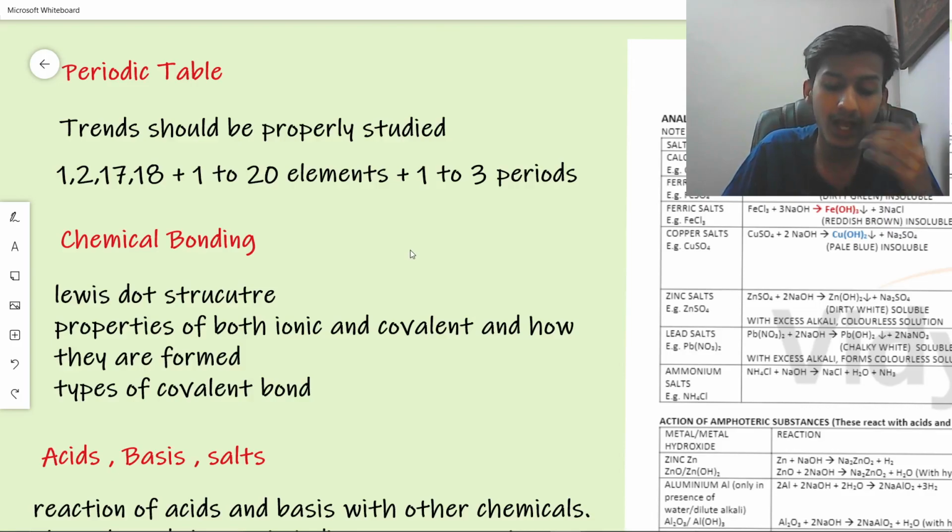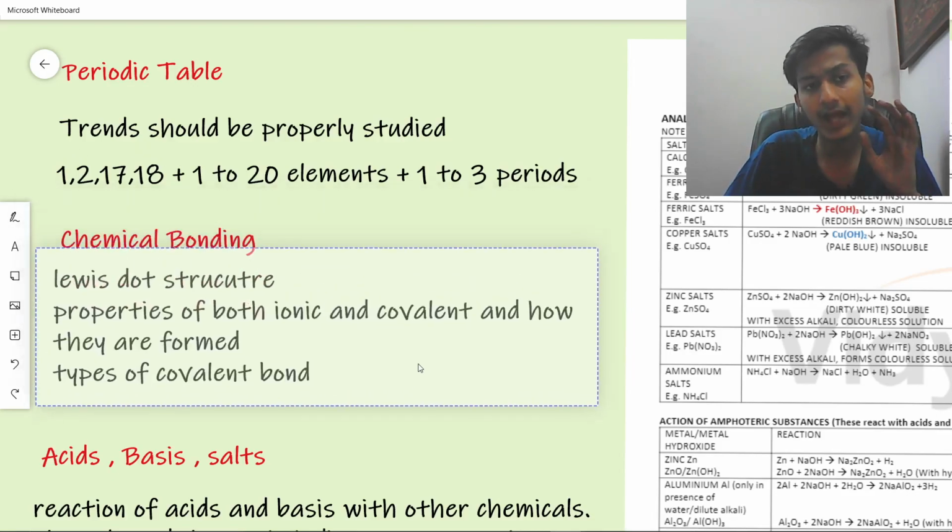In the periodic table, I would like to tell you that filling the blanks, elements, and tables are asked, and a favorite question on the board is to tell the trends. Questions on trends are asked most of the time, so you should be familiar with the trends. And for the trends, you should learn the periodic table by heart.